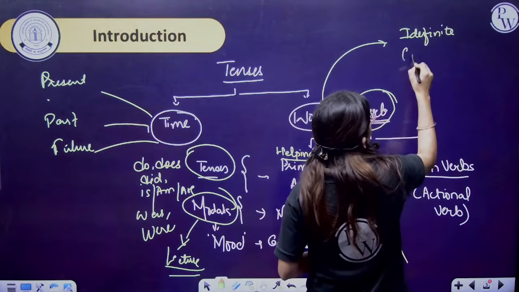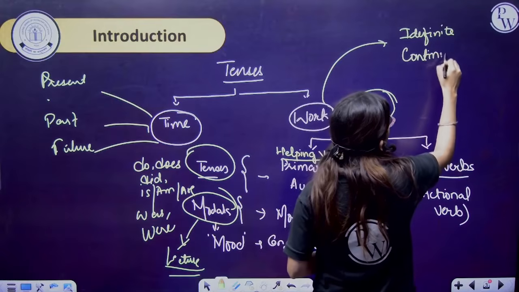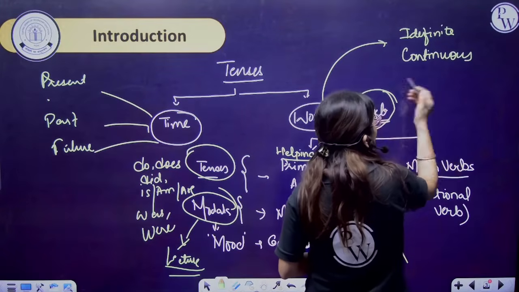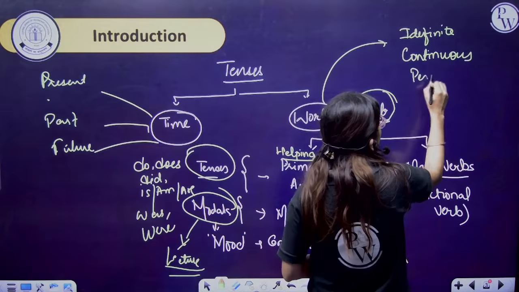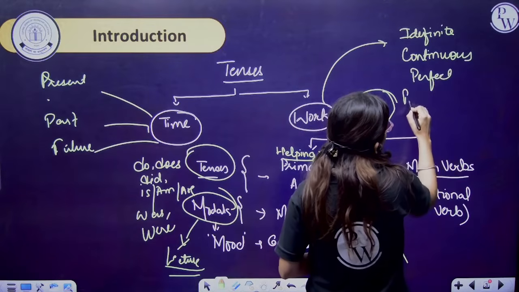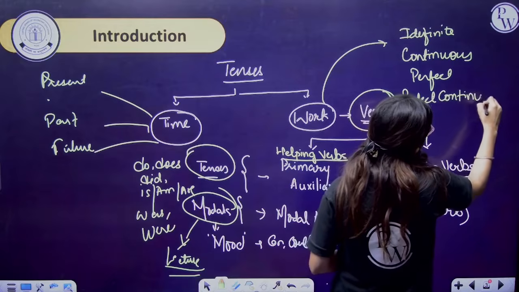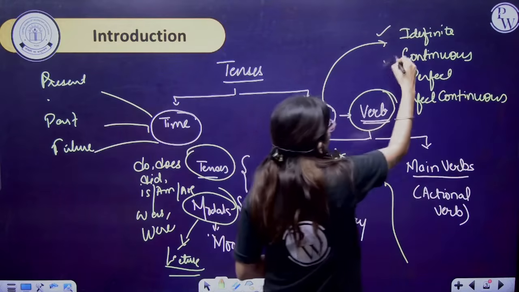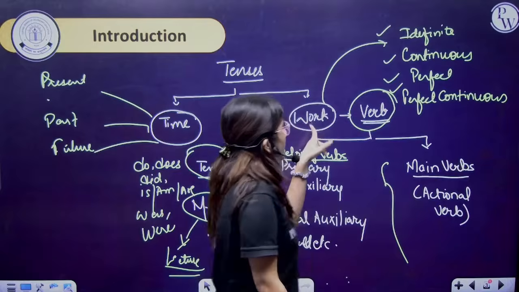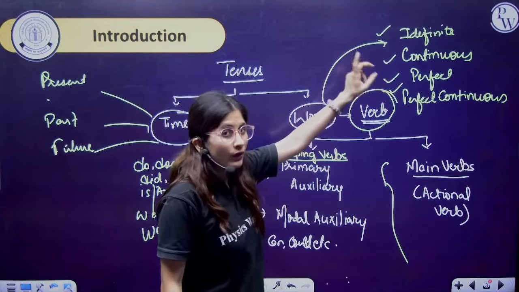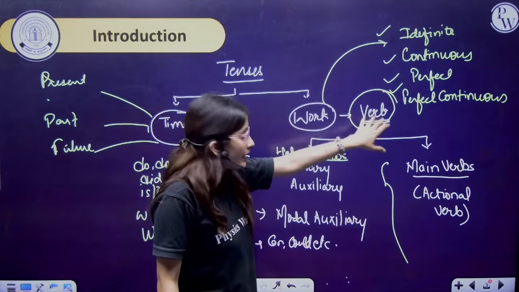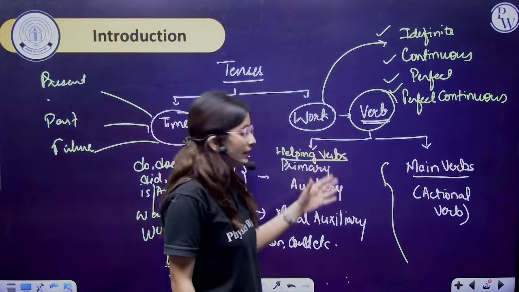Fine. It can be the continuous one. It can be of perfect continuous. So these four types of verbs will be defined on the basis of verb, and that verb can be the main verb and the helping verb.